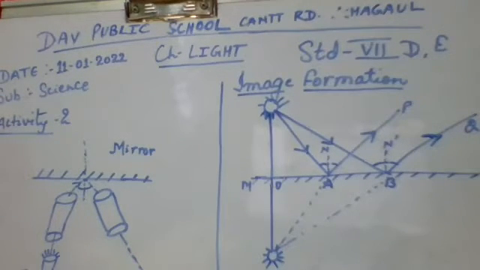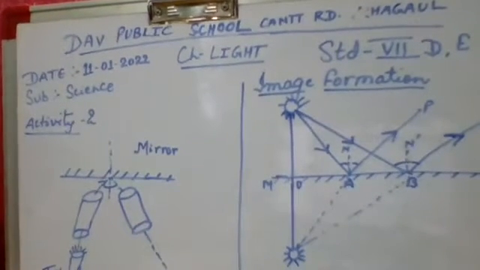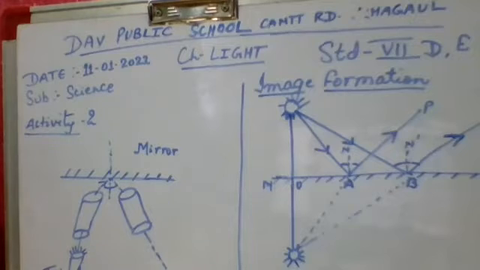Very good. Now, in the same way, what is the reflected ray? The angle between the normal and the reflected ray at the point of reflection is known as the angle of reflection. Okay. Now, children, these questions were to recapitulate what you have studied yesterday. Today, I am going to discuss an activity related to it.